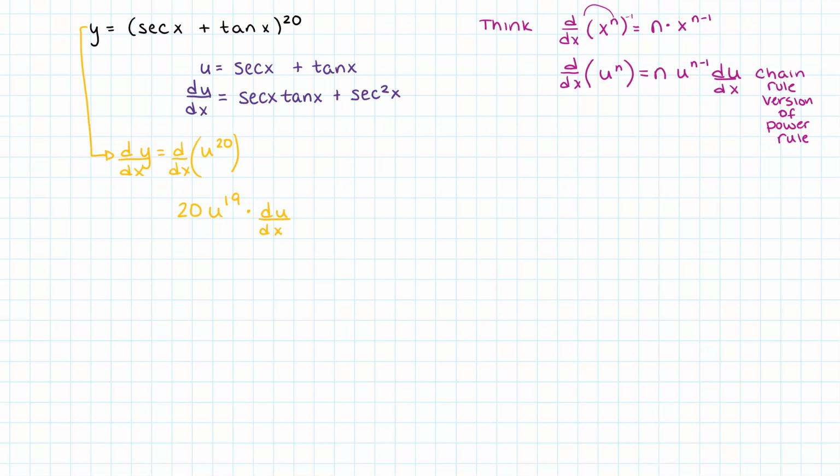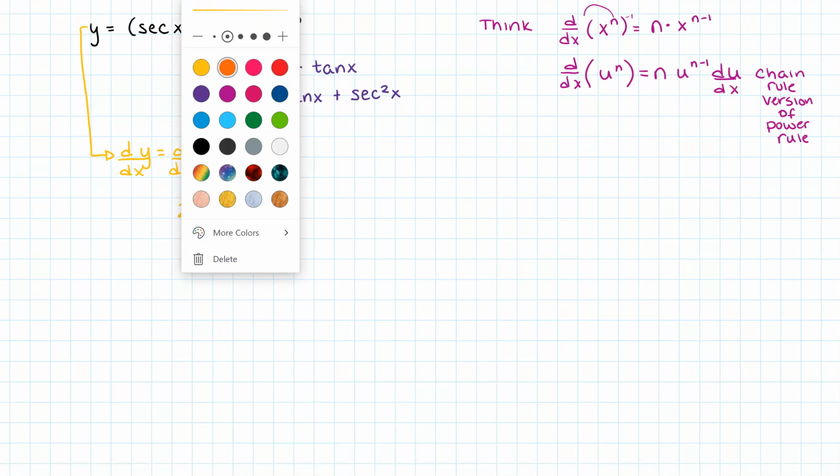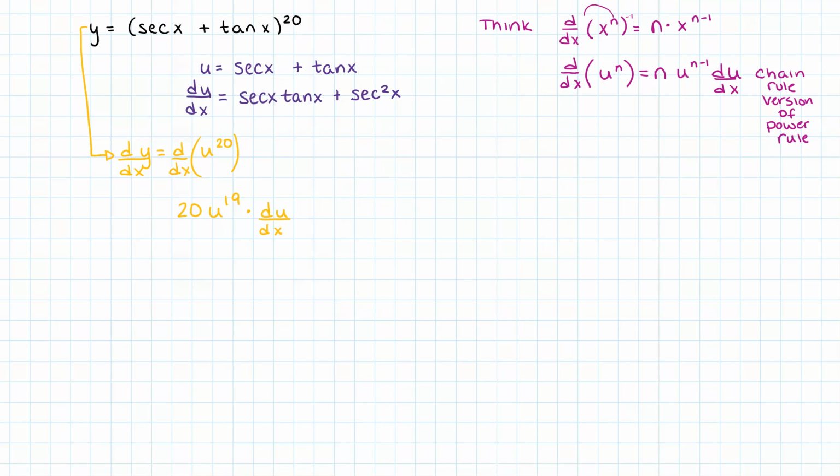And so I can just basically go back to x's. So I have 20, and then secant x plus tangent x raised to the 19 times the derivative of secant plus tangent. So I'm going to times this by secant x tangent x plus secant squared x. And that's going to be y prime, or dy dx.